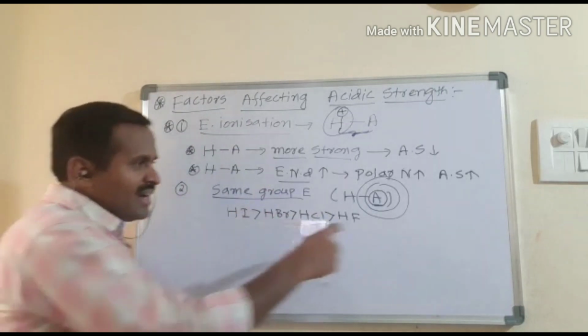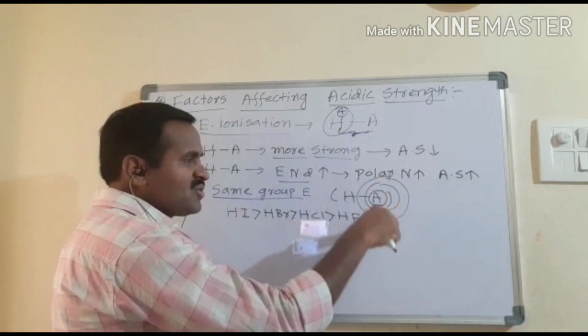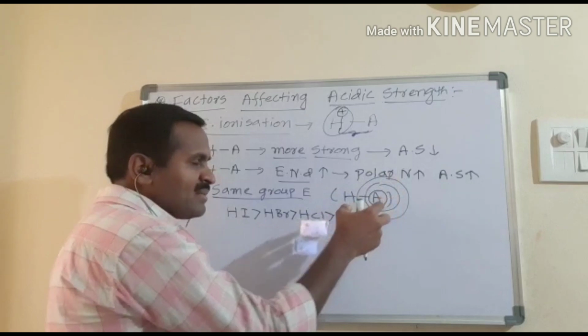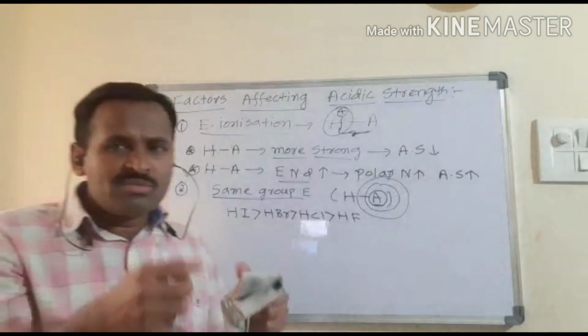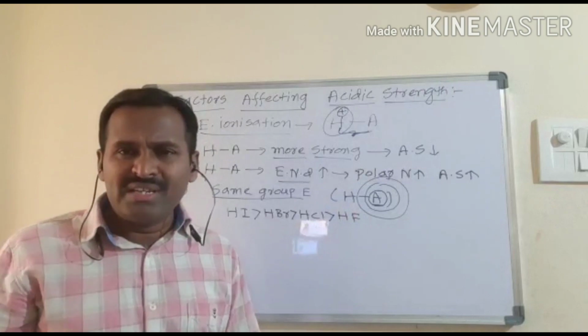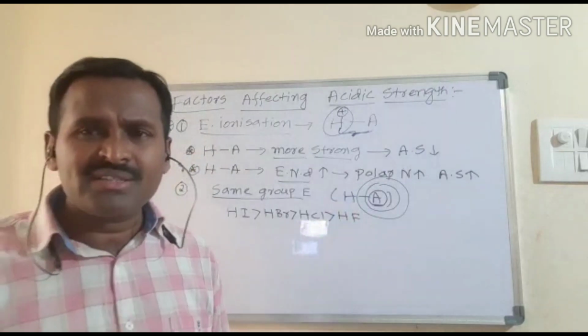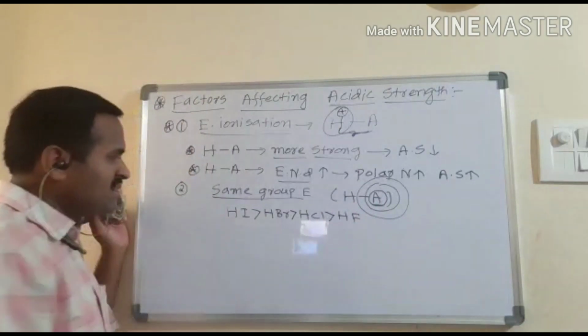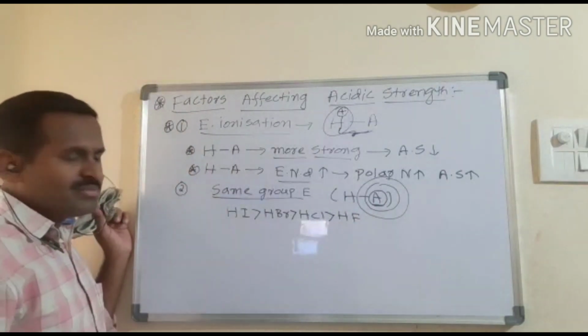Then the bond between hydrogen and the atom becomes weaker and it easily forms H plus ions. When it easily forms H plus ions, definitely its acidic strength is more, right? That's one concept we can take.